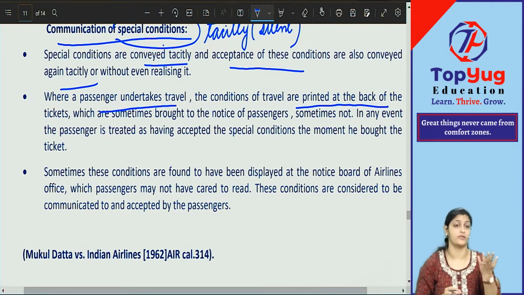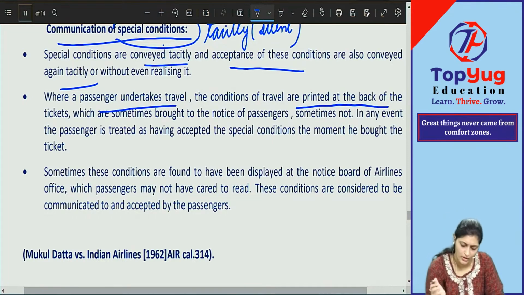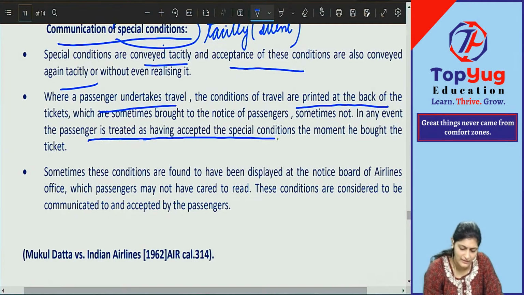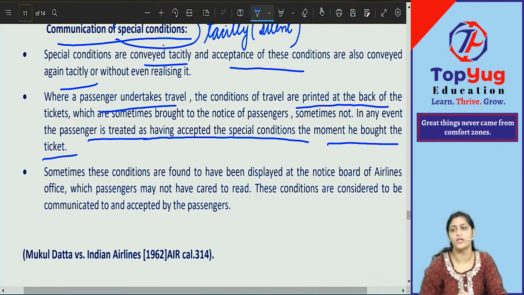Sometimes those people may also tell you, please read all the terms and conditions, or they may not say. On the ticket also it will be written, see at the back of the ticket for terms and conditions. Maybe you will see or you may not see. Okay, so it all depends on the passengers. In any event, the passenger is treated as having accepted these special conditions the moment he bought the ticket.